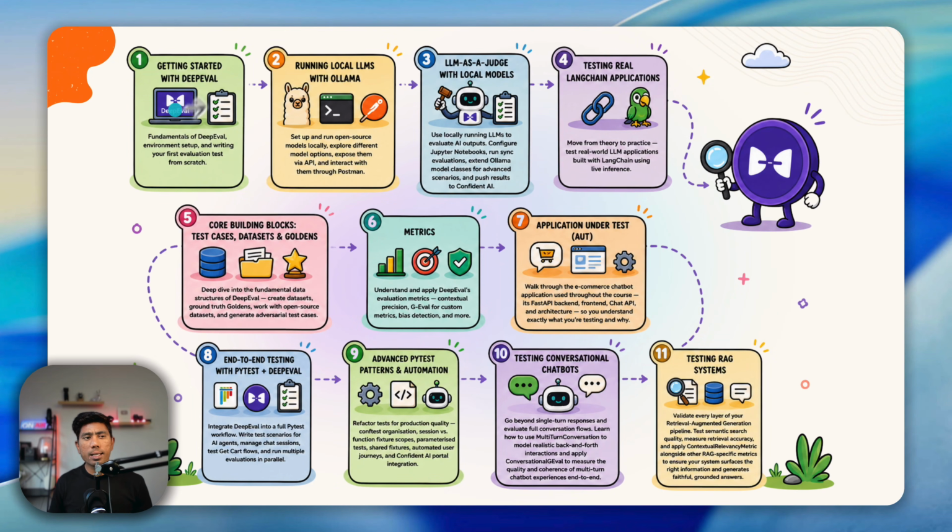We start off with getting started with DeepEval, and then we'll be using a local large language model as a judge, running within our local machine in Ollama. Then we'll be using the power of LangChain to build a mock application so that you can understand how things work. Later on, we'll also understand the building blocks of test cases, the datasets, goldens, and how you can publish a big dataset with over 6,000 plus records, and then use it for your evaluation purposes.